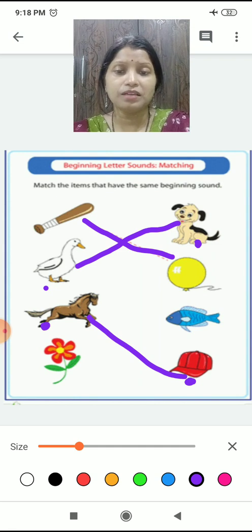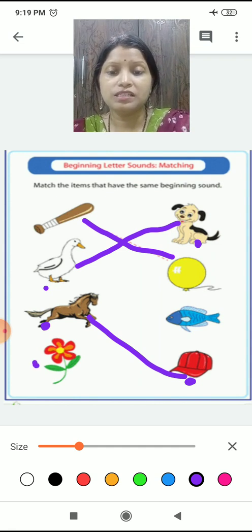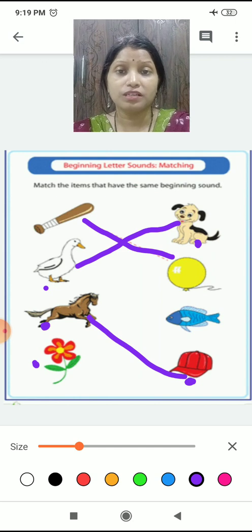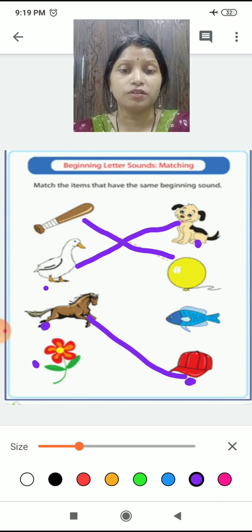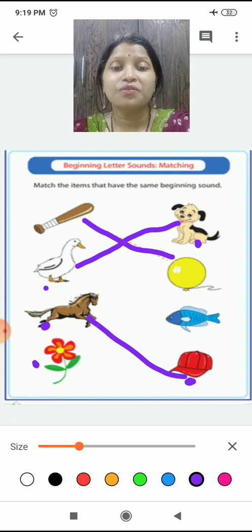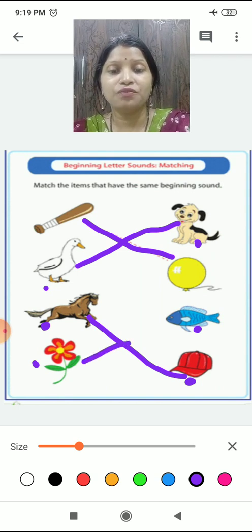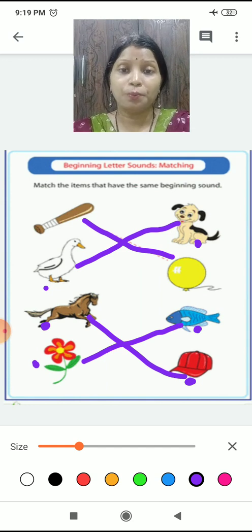Okay. Next. What is this, children? Flower. It is a flower. Okay. So now which object has the same sound? Flower means F. F has a sound of F. F is for flower. So F is for fish. So flower and fish has a same beginning sound, right?